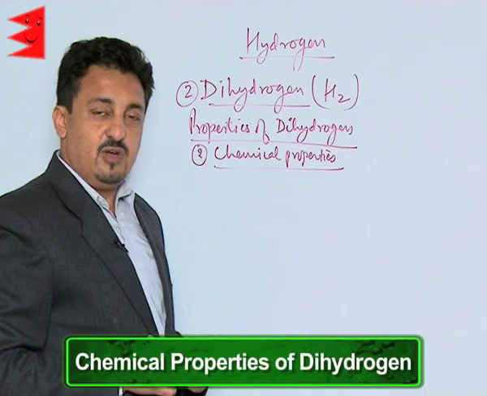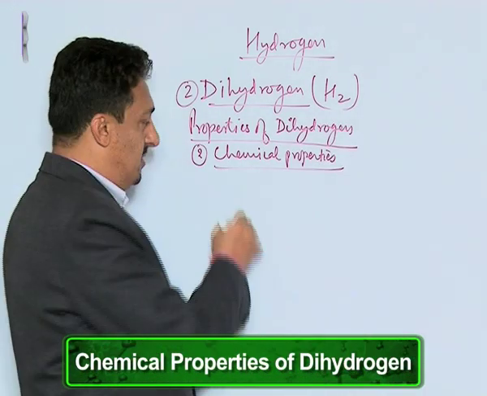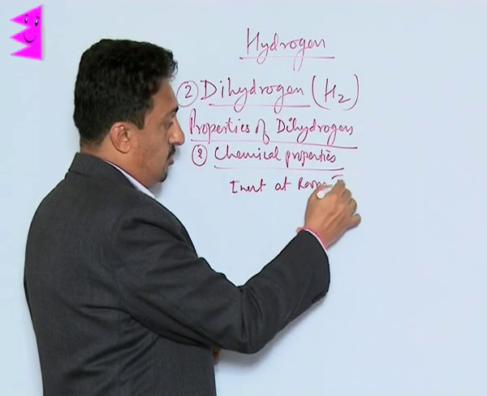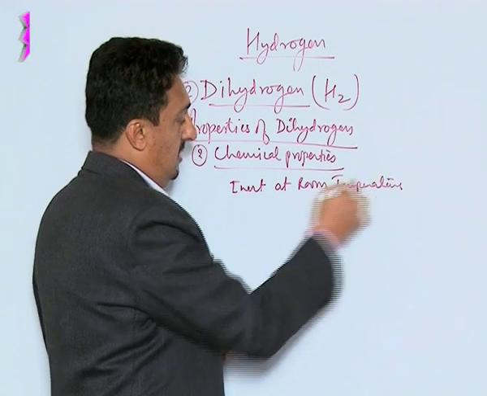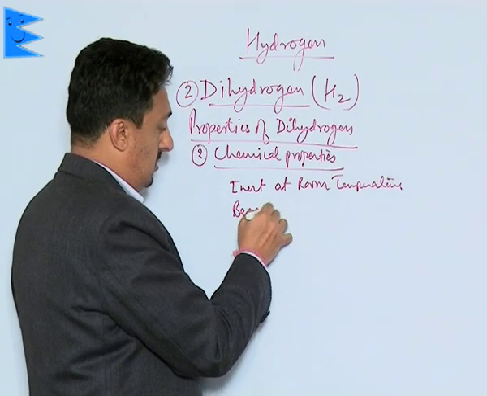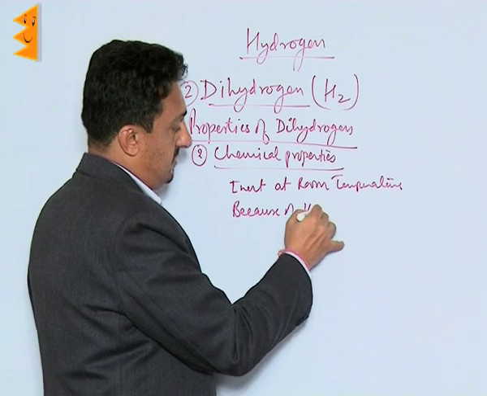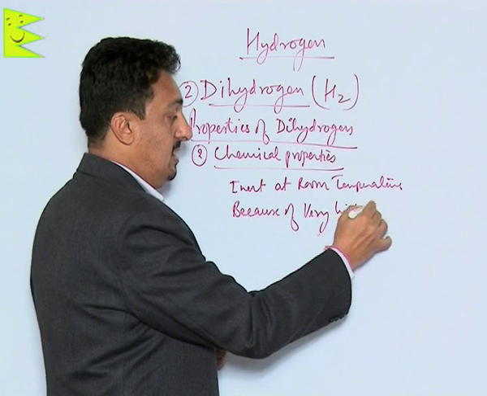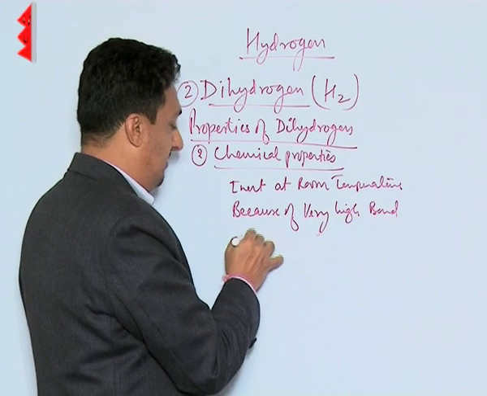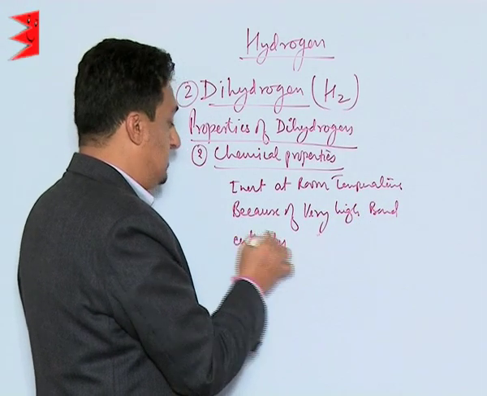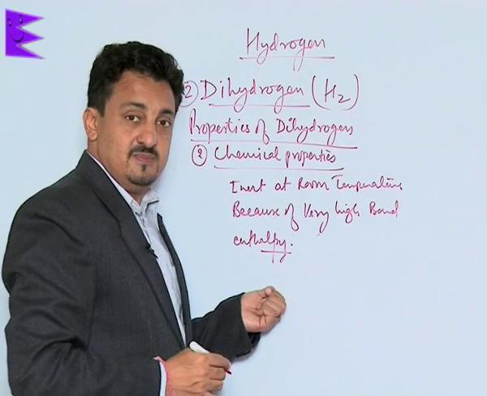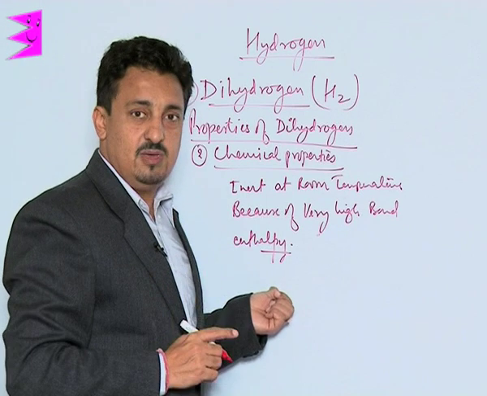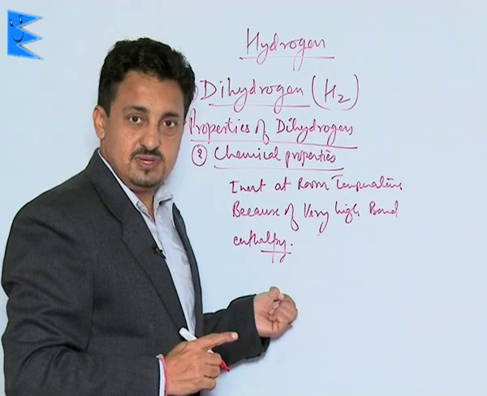Now in chemical properties, what we can say is it is almost inert at room temperature. The reason is its very high bond enthalpy. In fact, one must understand this. It has the highest bond dissociation energy among the diatomic molecules of any other element.